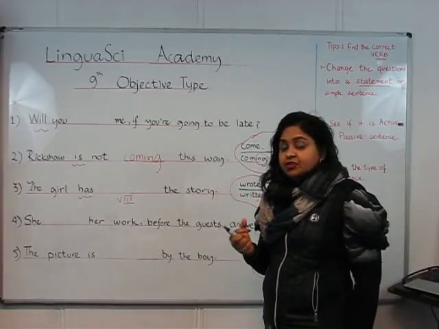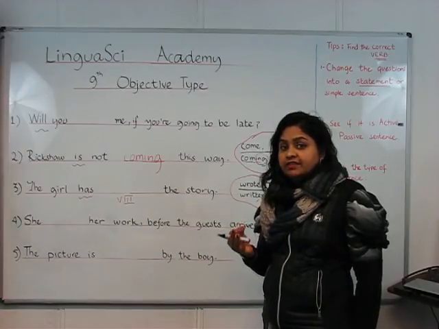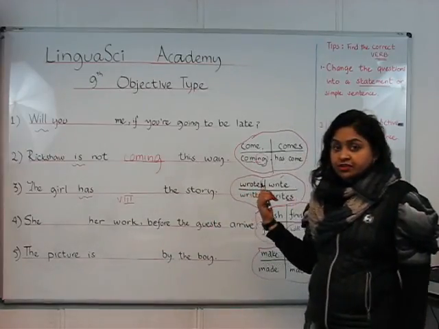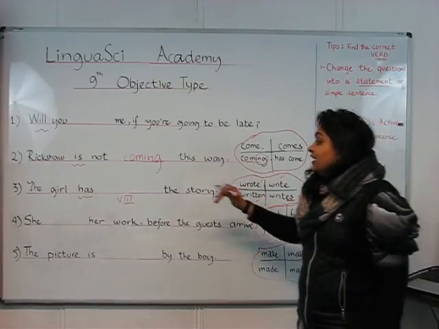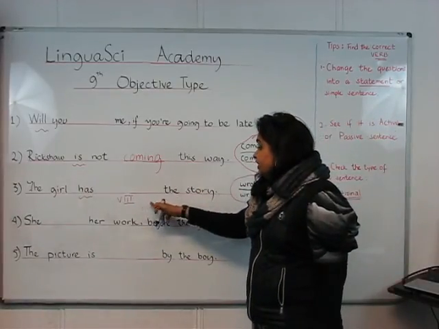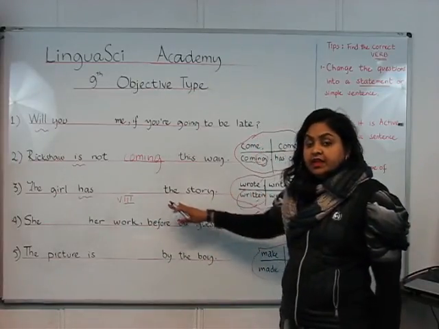Another tip is that you must think of enough reason to reject a given option if you are not sure which one is the correct one, right? Now, the girl has written the story is the correct option for this sentence.